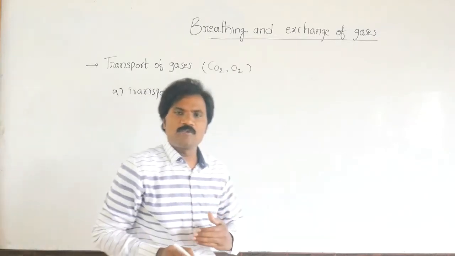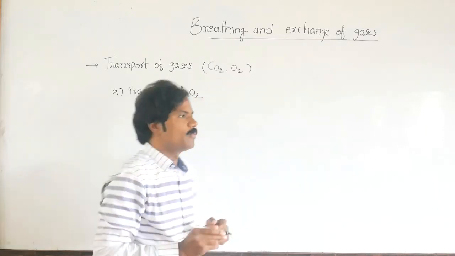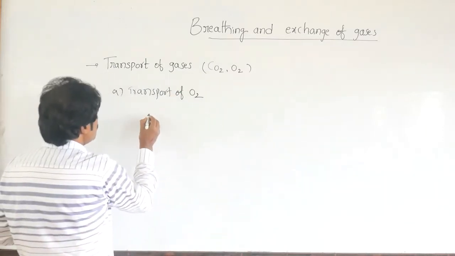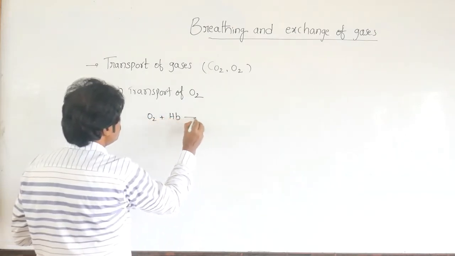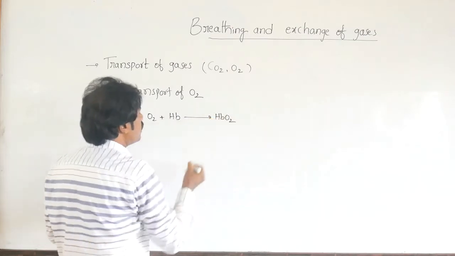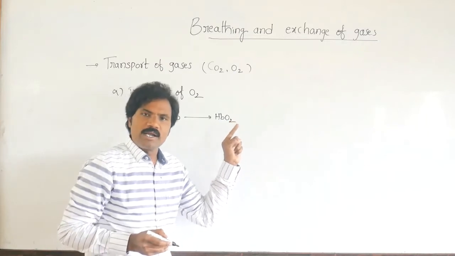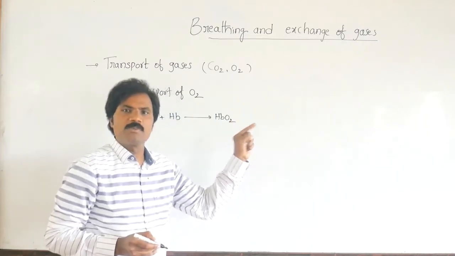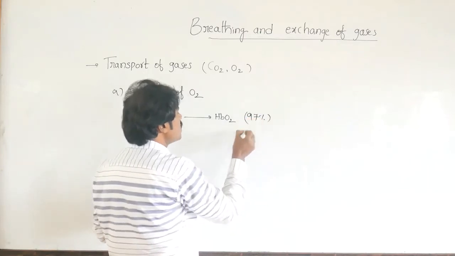In the transport of oxygen, just now I said 97% is as oxyhemoglobin. Oxygen combines with hemoglobin and forms oxyhemoglobin. Through this, 97% of oxygen is transported. Why?